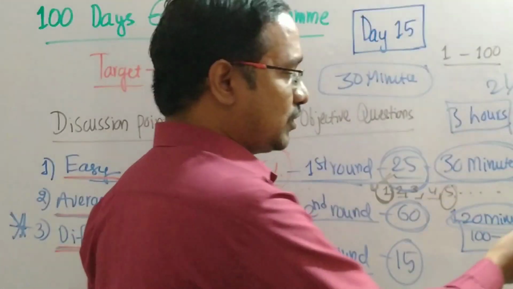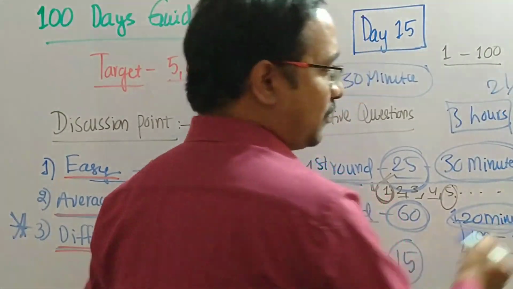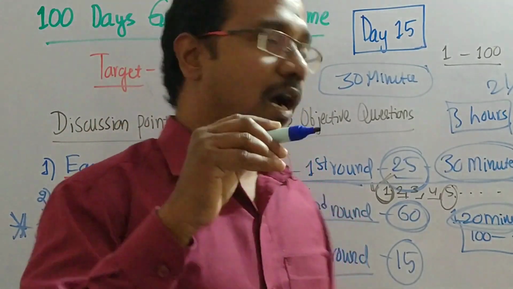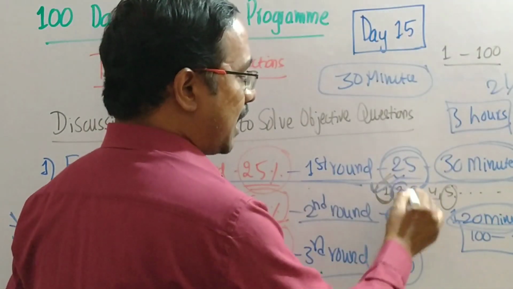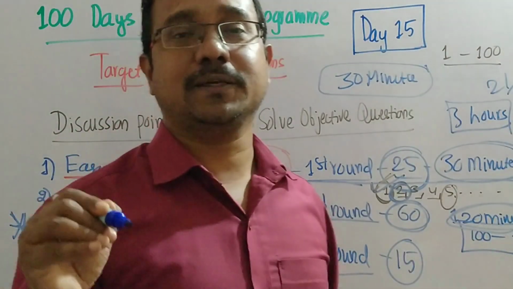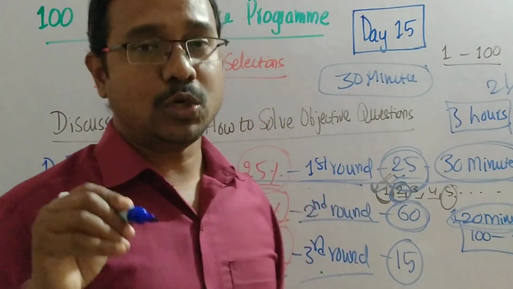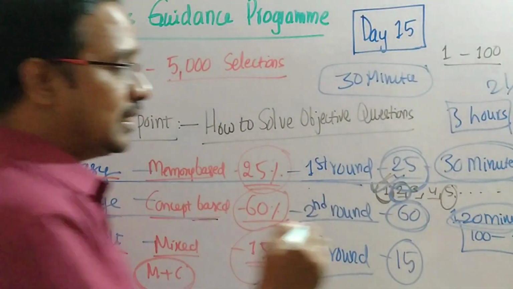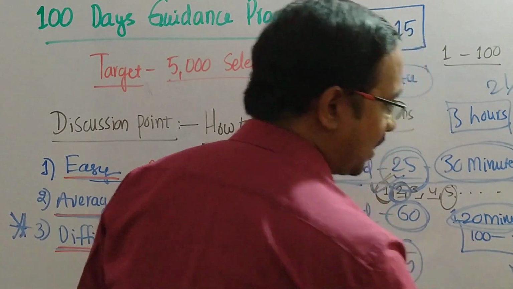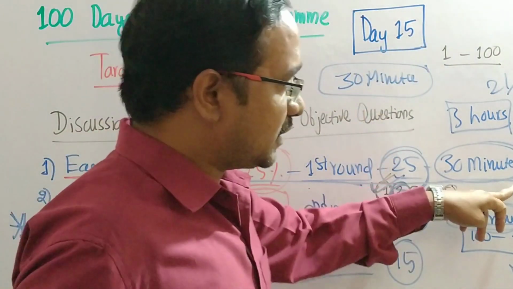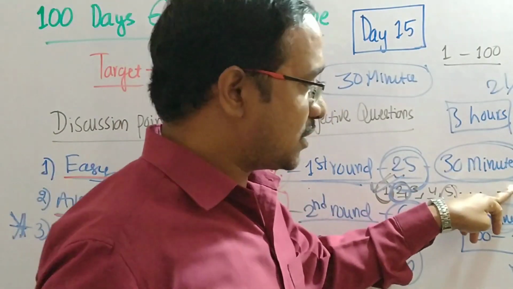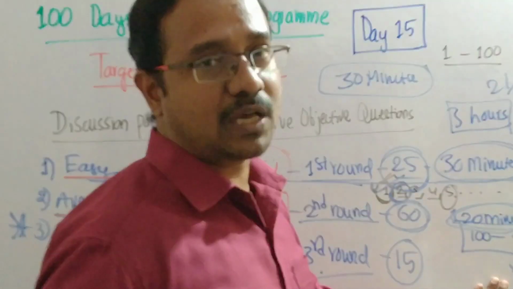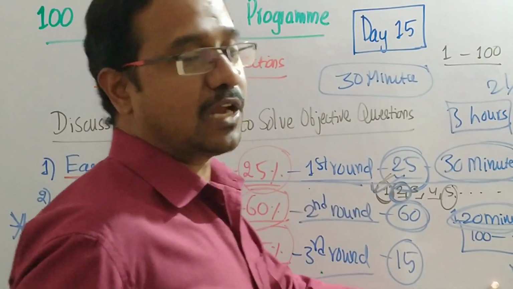Already you have attended the first question, second question, third question, fourth question, so you don't need to read the questions once again. You have already put a tick mark or a circle on the questions when you attempted them, so you don't need to read them again. You directly go to the unanswered questions. For example, you have not answered the fifth question. You answered the first question in the first round, the second and third questions in the second round, and in the third round you directly go to the fifth question and try to solve it.